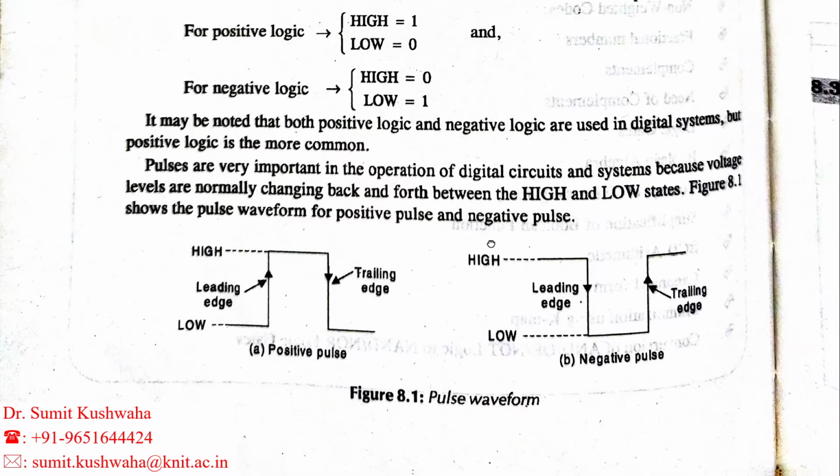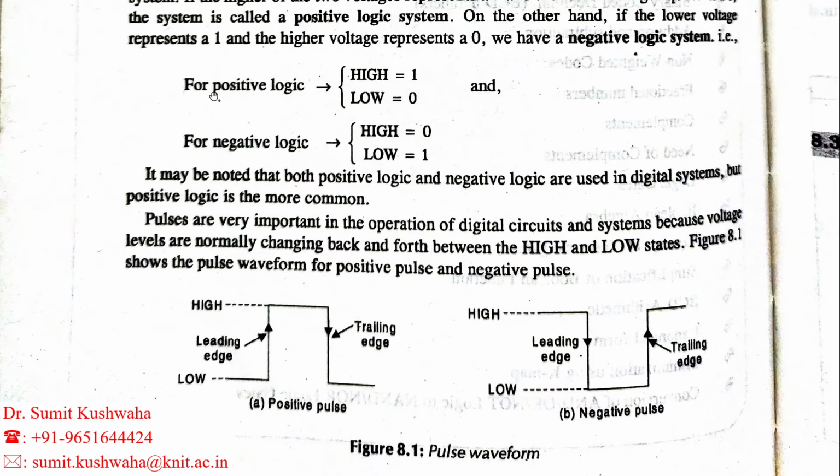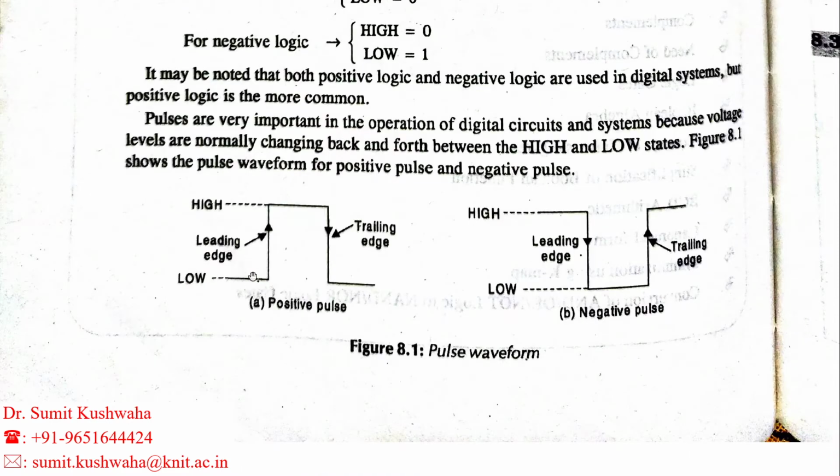As we have seen in the sinusoidal wave, like the positive half cycle, similarly here, this is your positive logic. Here the high state in a positive pulse represents 1, and the low state is represented by 0.